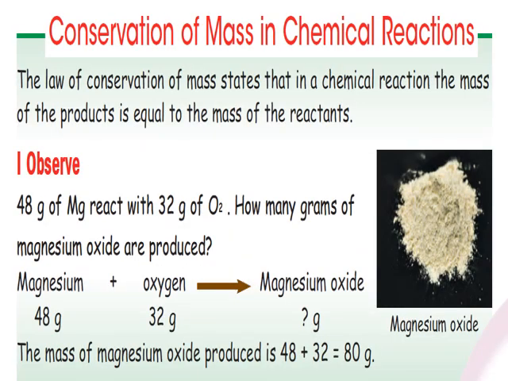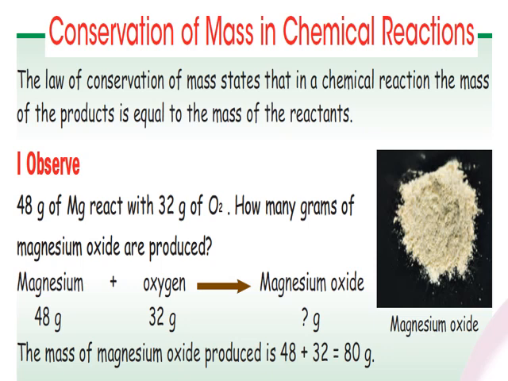Conservation of mass in a chemical reaction. The law of conservation of mass states that the mass of the reactants is equal to the mass of the products. Let's say we have 48 grams of Mg, magnesium, reacting with 32 grams of O2, oxygen.